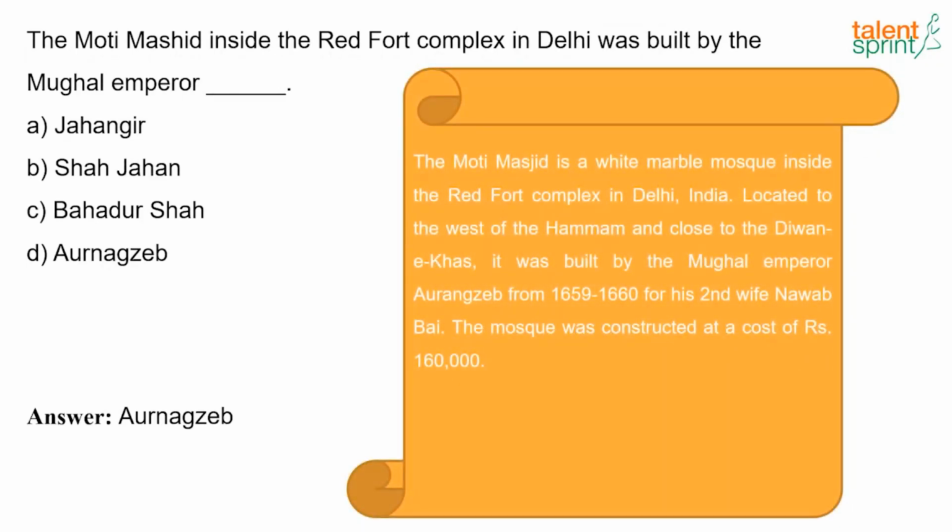So the Moti Masjid is a white marble mosque inside the Red Fort complex in Delhi, India, located to the west of the Hammam and close to the Diwan-e-Khas. It was built by the Mughal Emperor Aurangzeb from 1659 to 1660 for his second wife Nawab Bai, and the mosque was constructed at a cost of 1,60,000 rupees.